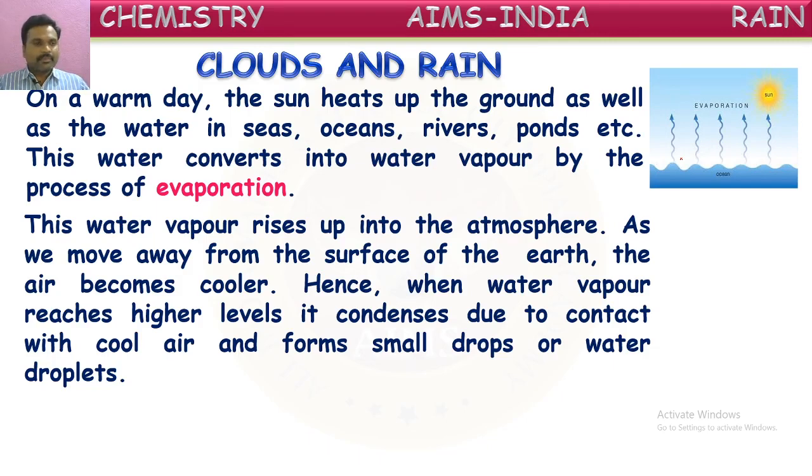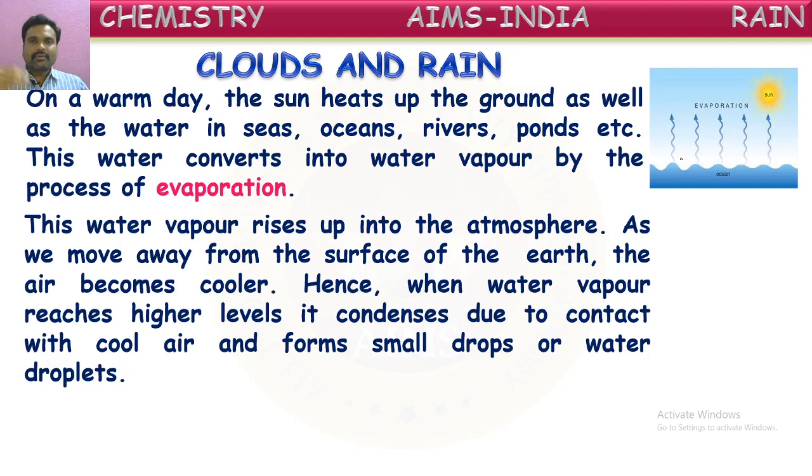When this water vapor reaches higher levels, it condenses due to contact with the cool air. At higher altitudes, the air is very cool compared to lower places. So when the water vapor reaches the higher altitudes, it touches the cool air and hence it condenses and forms small droplets of water, which are called water droplets.